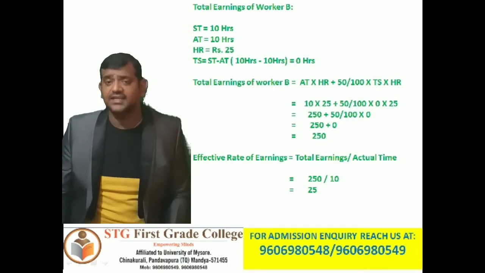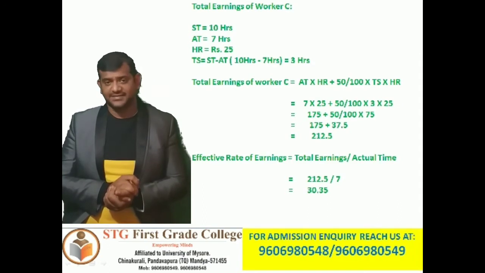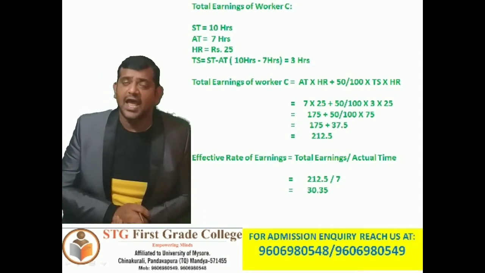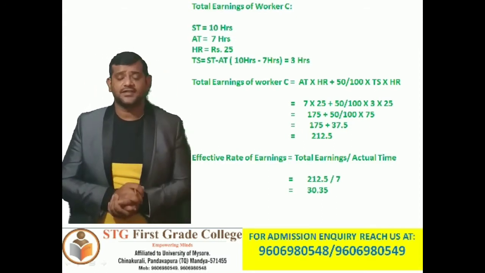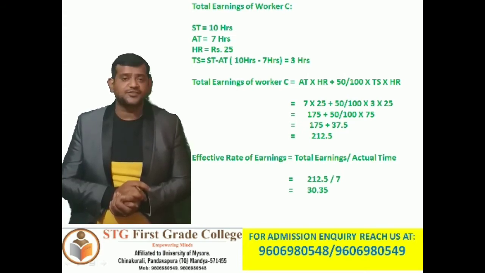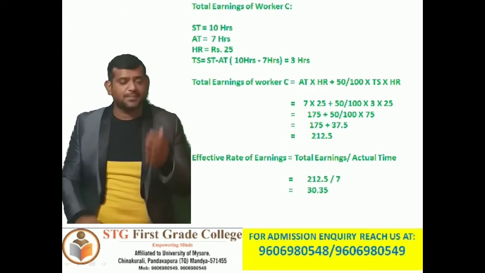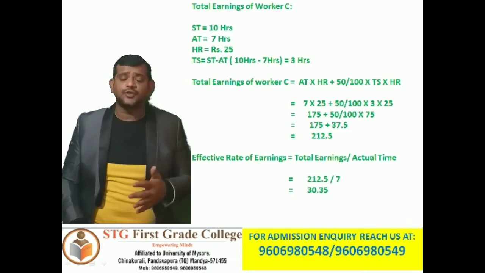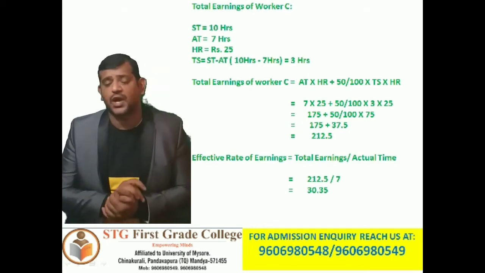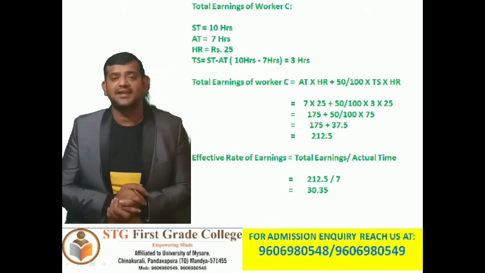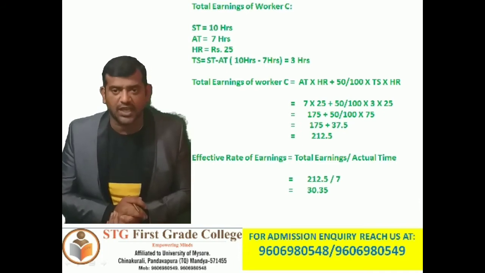Now let us calculate the total earning of worker C. Standard time 10 hours, actual time 7 hours, and hourly rate rupees 25. Time saved, standard time minus actual time, 10 hours minus 7 hours, equals 3 hours. Total earning of worker C equals actual time into hourly rate plus 50 divided by 100 into time saved into hourly rate. So 7 into 25 plus 50 divided by 100 into 3 into 25.